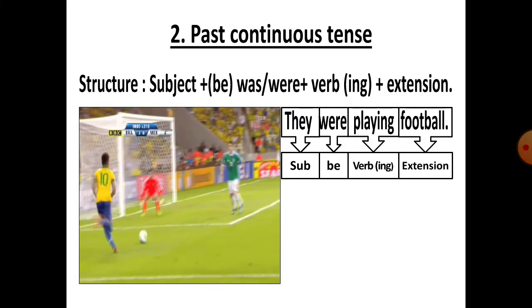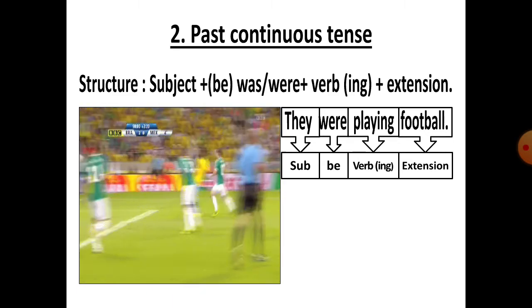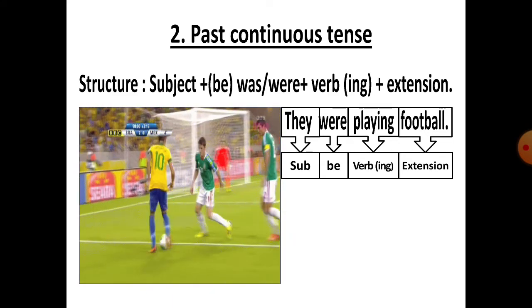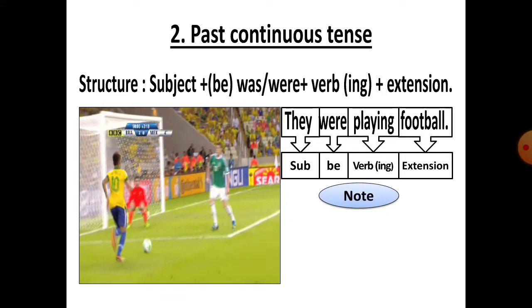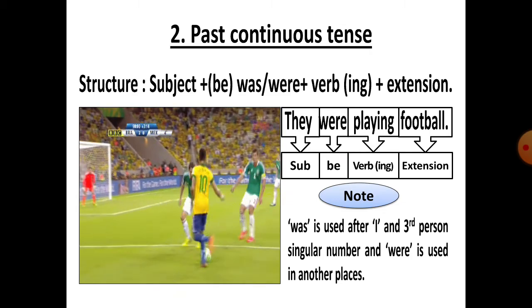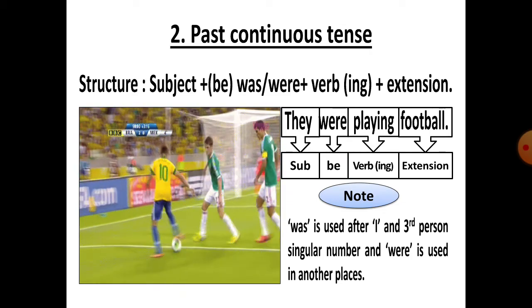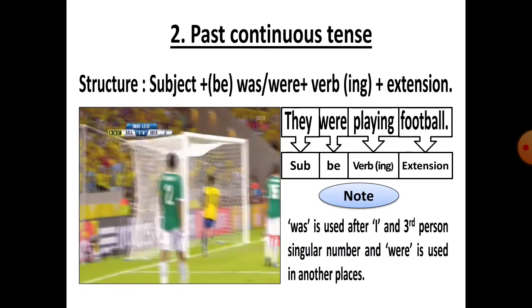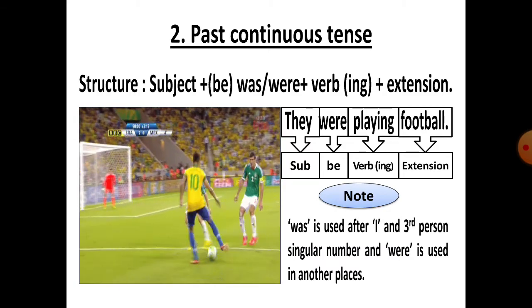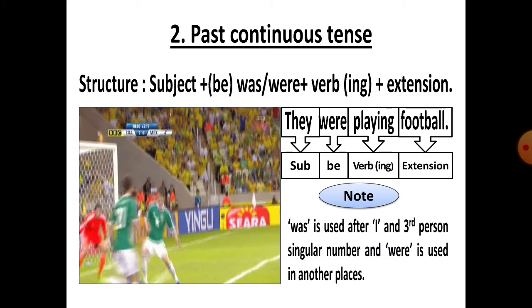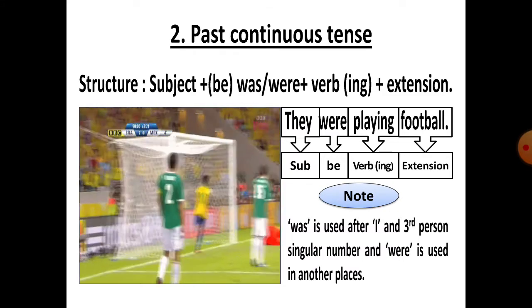But dear students, you have to remember when you will use was and when you will use were. It's the same as present form. Was is used after I and third person. If the subject is first person or third person and singular number, then you have to put be verb was, and for the others, were is used.